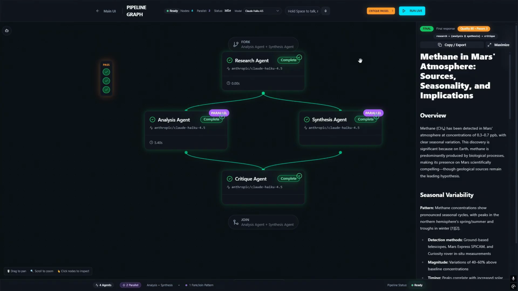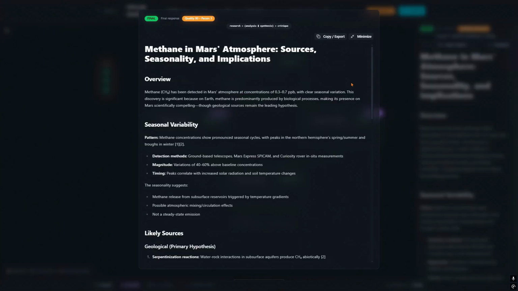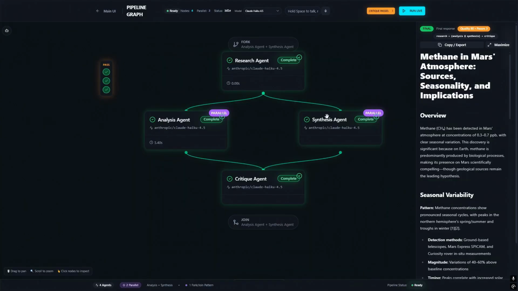All right, and we are done. So we have all 3 passes done, and here's the maximize, same type of thing, but I was pretty happy with this node-based system. I think it looks really good. People like nodes, I like nodes, and I wanted to have an alternate viewpoint on this.